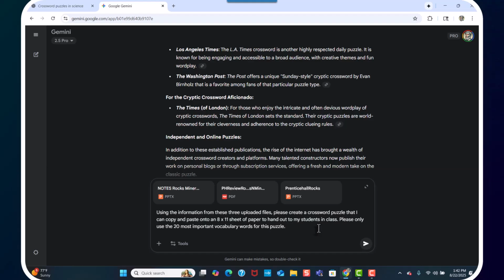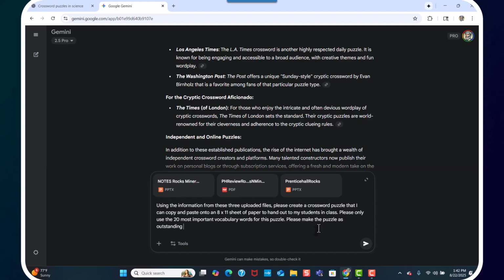So let's do, since we have this, please make the puzzle as outstanding as the ones, in the same style as the ones that the New York Times is famous for.